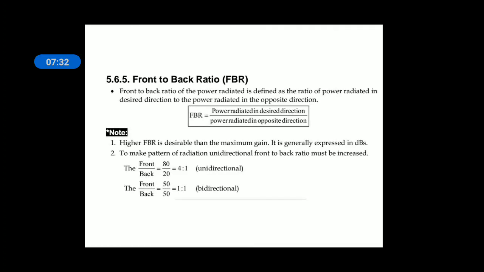Front to back ratio is very simple. It is defined as the ratio of power radiated in the desired direction to the power radiated in the undesired, opposite direction. Front means desired direction, back means opposite direction. The amount of radiated power in the front direction divided by the amount of power radiated in the back direction is known as front to back ratio.